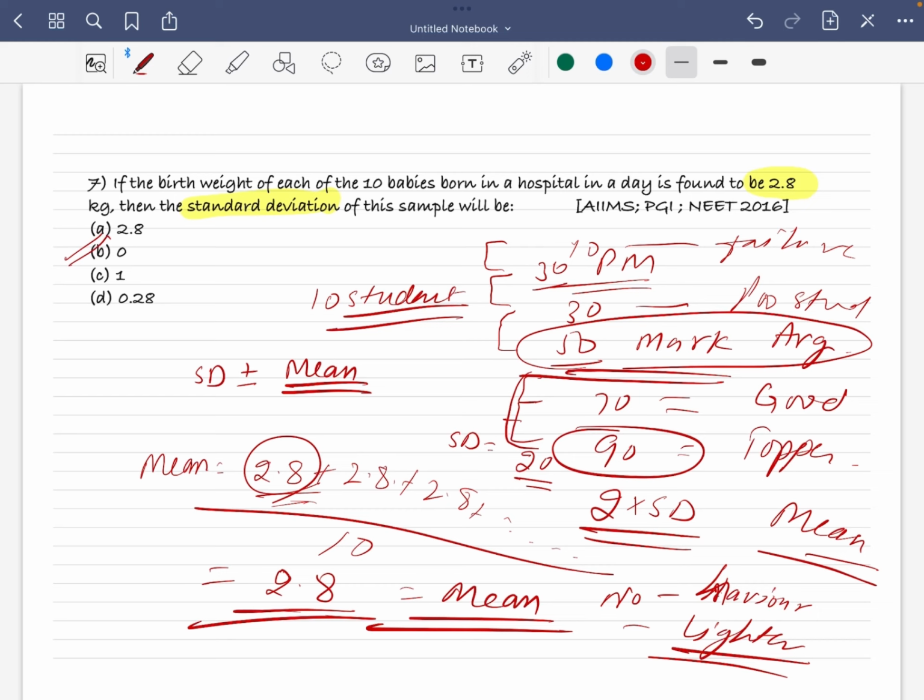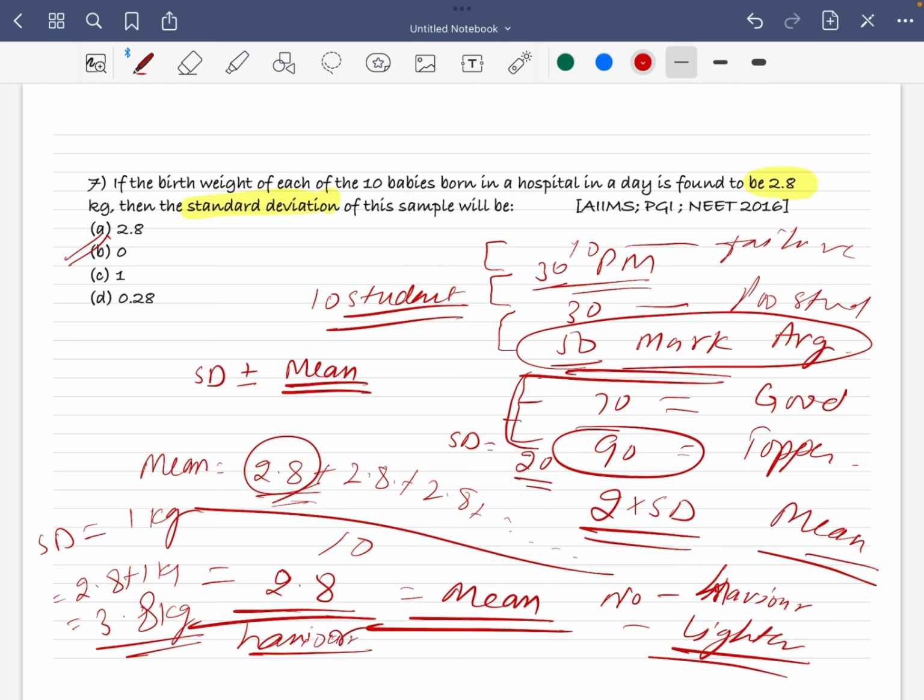If, for example, the standard deviation came out to be 1 kg, then a child who has a weight of 2.8 plus 1 kg, basically 3.8 kg, is heavier, right?